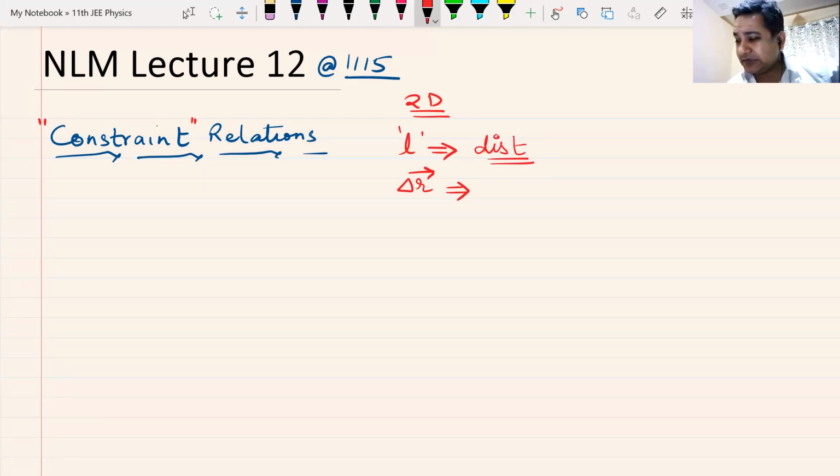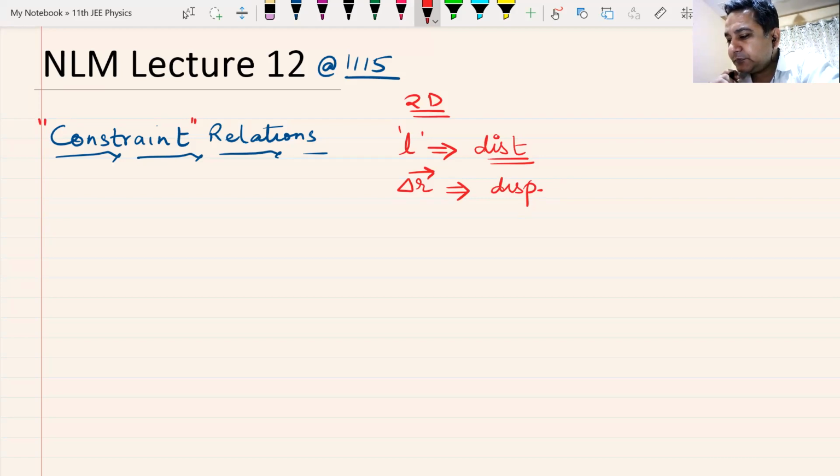Delta R was used for displacement, so that we remember it is not change in displacement, beta, it is change in position vector. Delta means change, R is position, arrow is vector. So I always try to use terms or symbols in physics from which the entire meaning becomes clear and it becomes easier for us to understand.